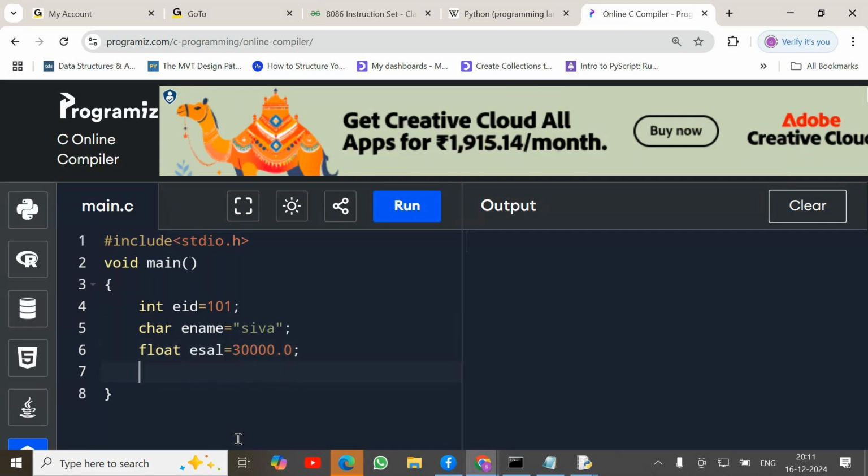Now I want to print this information: printf with %d, %s, %f for employee ID, employee name, employee salary.